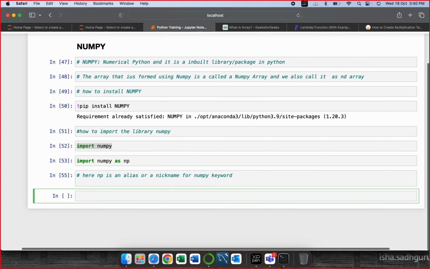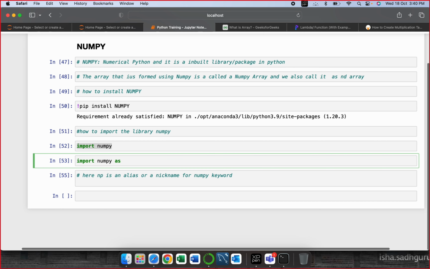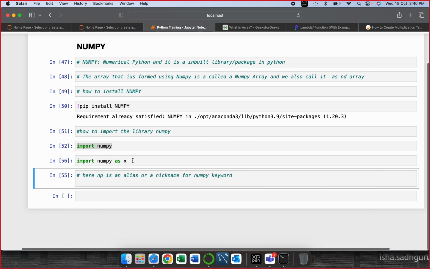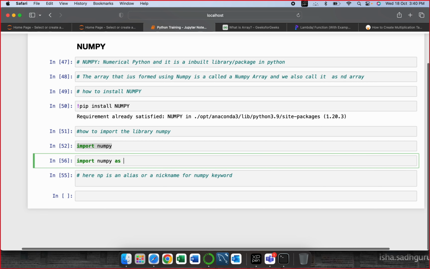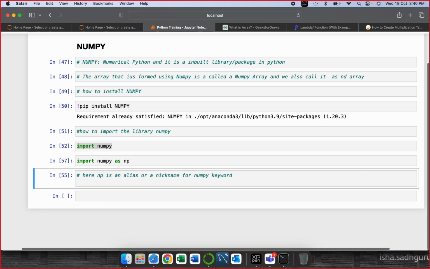That's it. It's not some fancy thing. You can give it anything. You can give it x also. Fine, it will work. But the common norm is to use np. np is short for numpy. So understand, it's a common terminology that we use, but you can use anything.